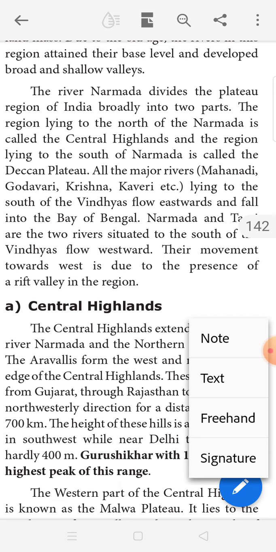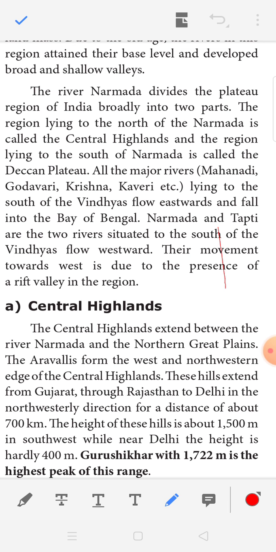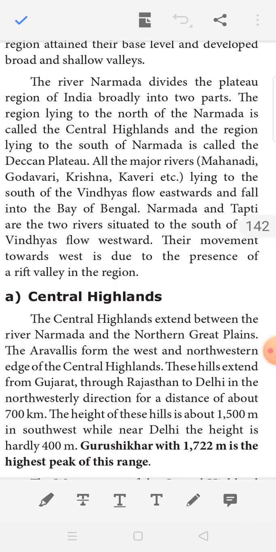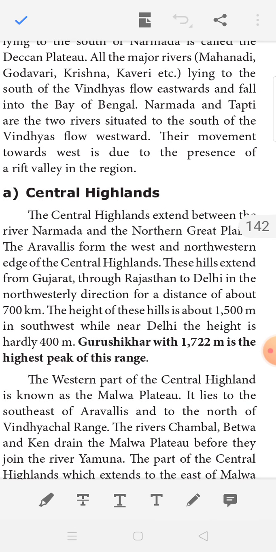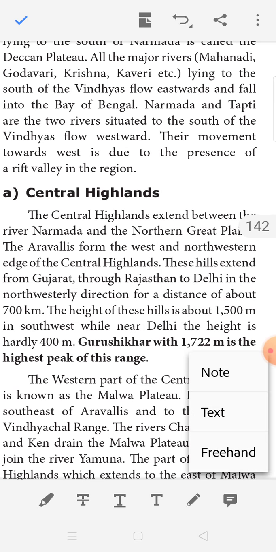So this river is west flowing, that is the presence of the Rift Valley in the region. Next, Central Highlands. The Central Highlands extended between the river Narmada and the Northern Great Plains.